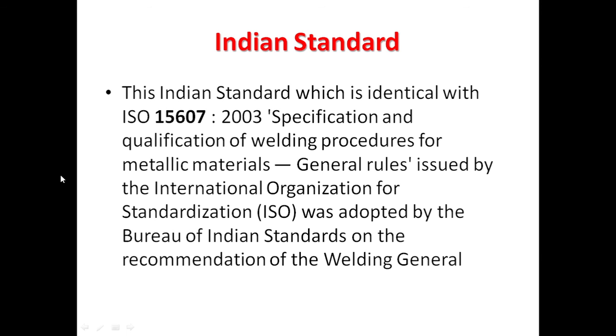So according to the courses, they provide different certifications to welders.